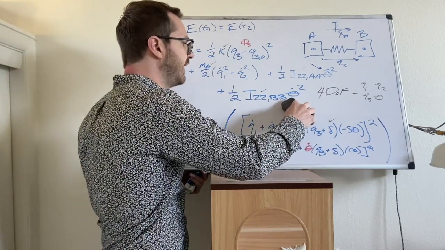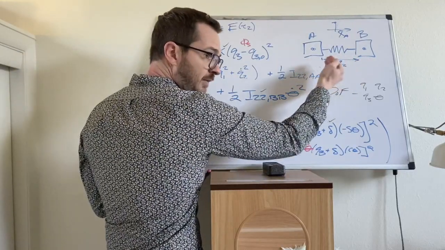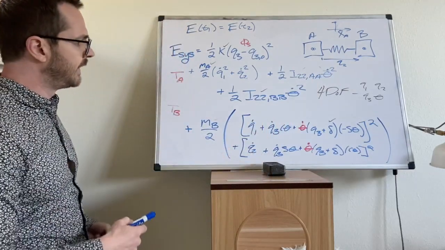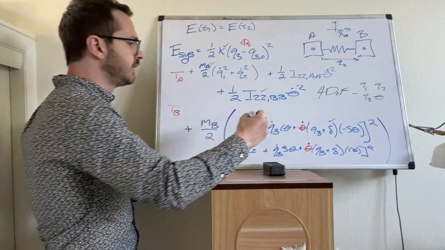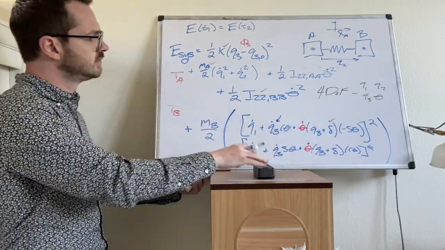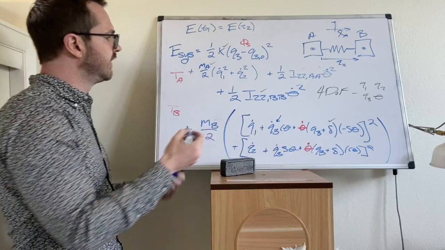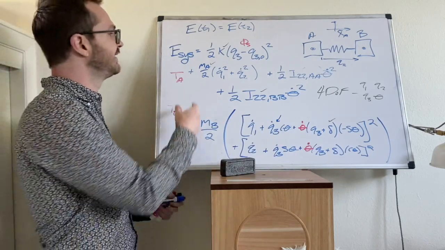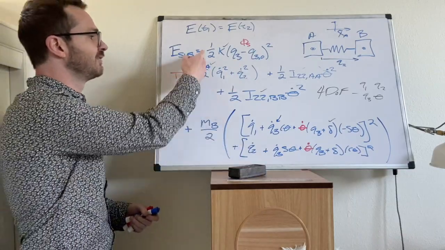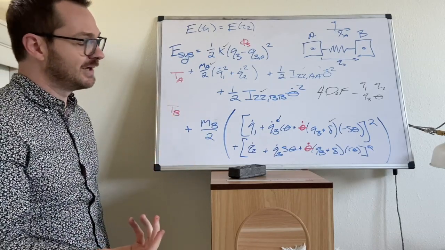Let's say that the problem is asking for how fast is this spring vibrating, right? Which means we're really looking for the value of Q3 dot. Where in here is Q3 dot? Well, Q3 dot is right there. And yeah, okay. So we've got these two Q3 dots. Good. Just checking. Q3 dot should not have been in the kinetic energy of A, so only in the kinetic energy of B. Also not in the potential. Okay. So we only got the Q3 dot. That's a slightly easier question to answer.